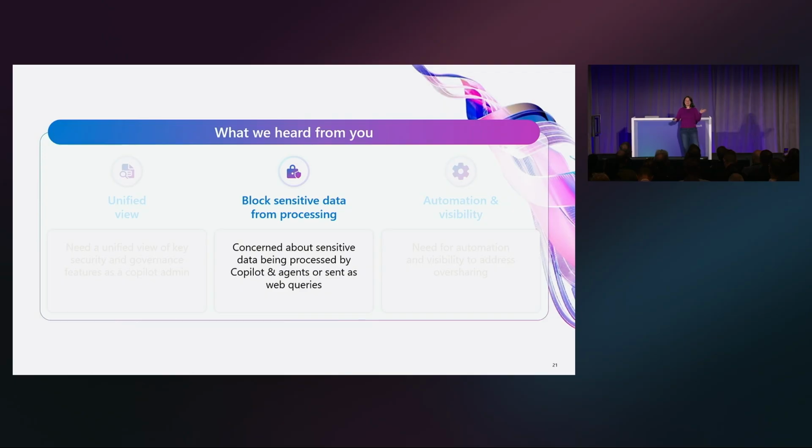All right, so the next thing we heard from you is that you want to have more choices about how you can block sensitive data when working with Copilot. People are concerned about maybe it being sent to the web, or just meeting regulations about what sensitive data can be used with AI.